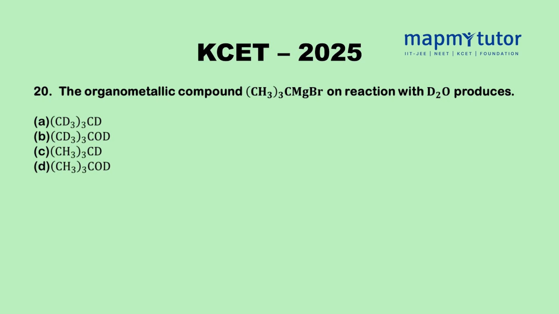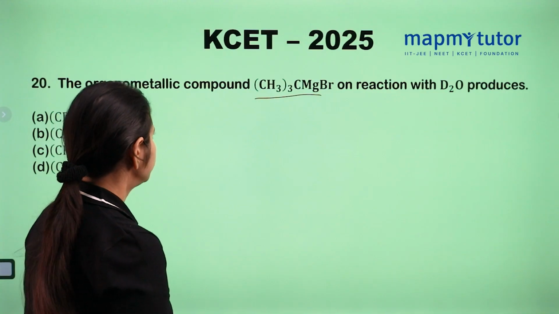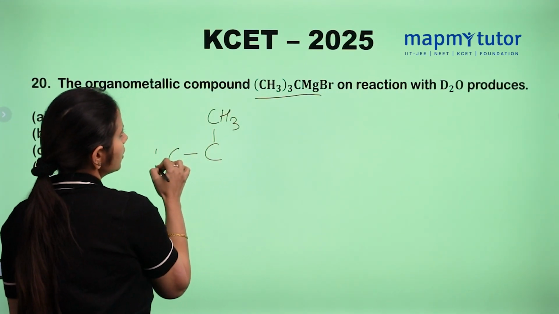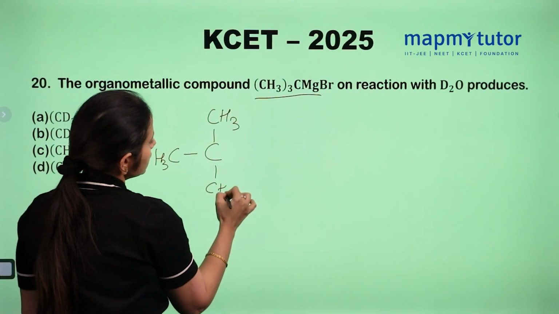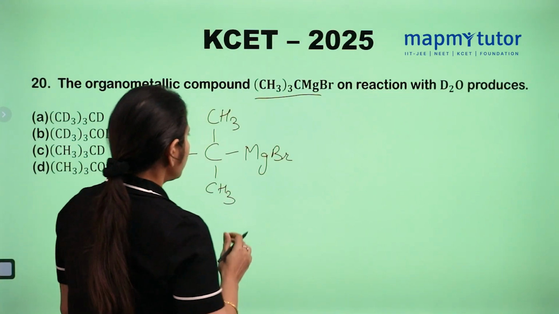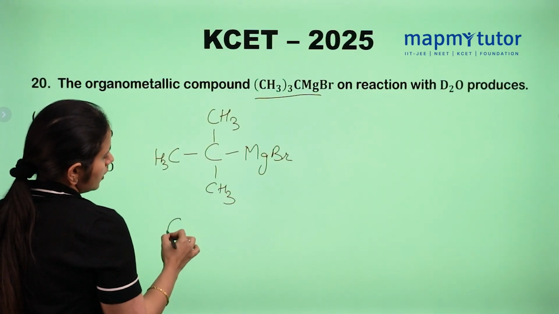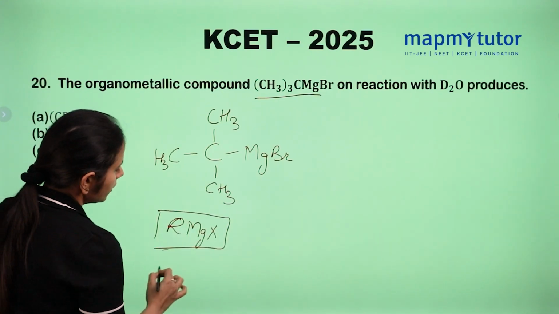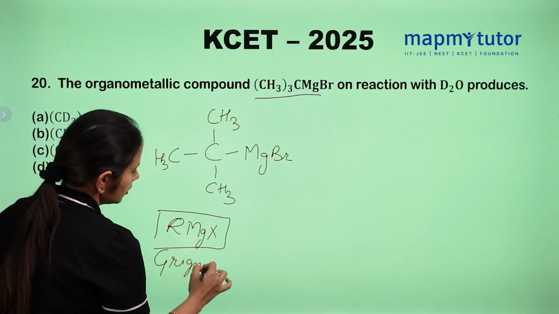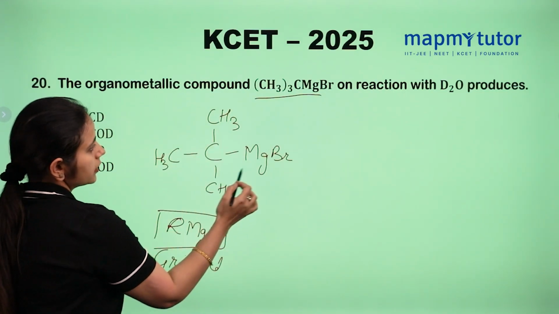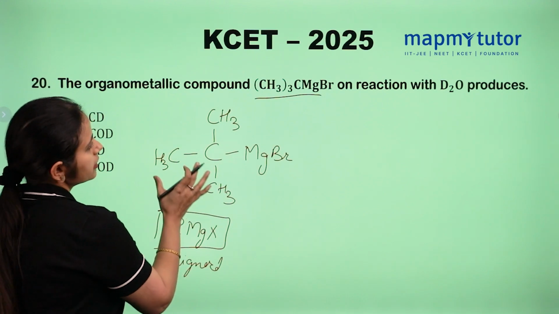The organometallic compound, on reaction with D2O, what will happen? See, this is CH3, CH3, CH3, MgBr. I hope you know that RMgX is known as a Grignard reagent. And this is a type of Grignard reagent only, right? This is R, this is Mg, and this is X. So this is a Grignard reagent.